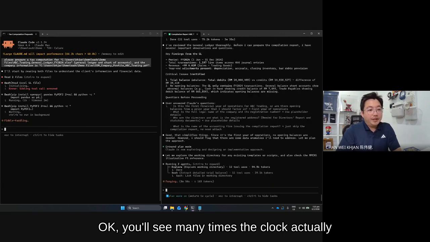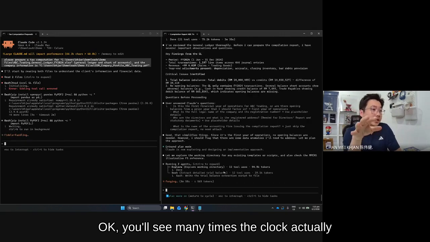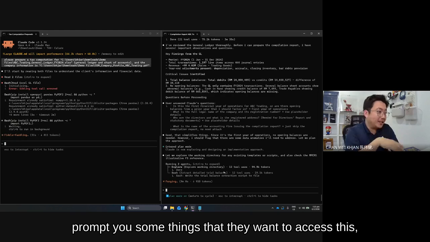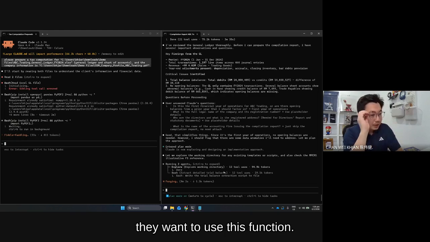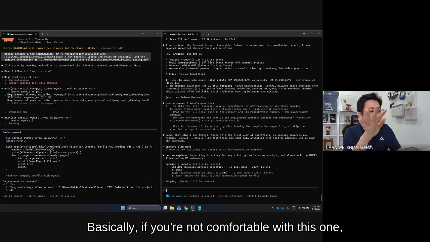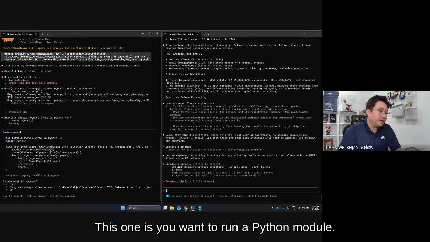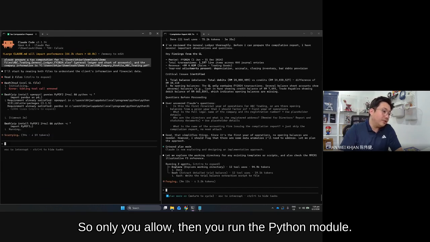You'll see many times Claude prompts you that it wants to access something or use a certain function. If you are not comfortable with this one, it wants to use a pip command. This one is if you want to run a Python module. Only if you allow it will it run the Python module.